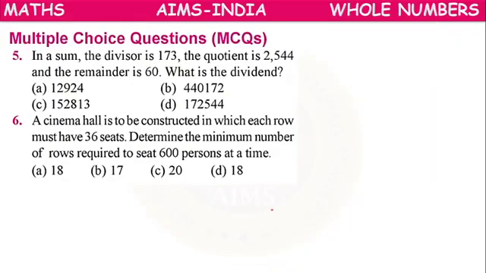Next. So multiple choice questions. So fifth one. In a sum, divisor is 173, quotient is 2544, remainder is 60. What will be the dividend? We know the rule. Dividend equals divisor into quotient plus remainder.